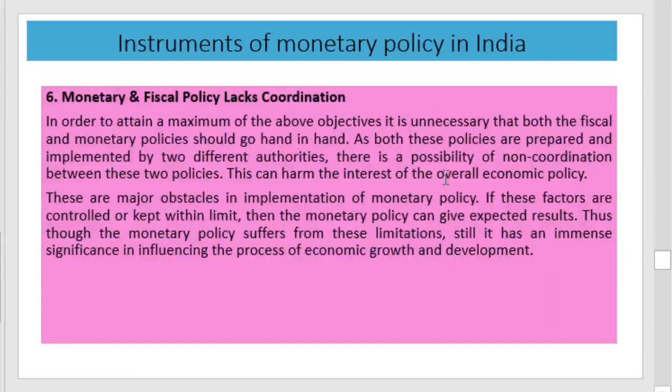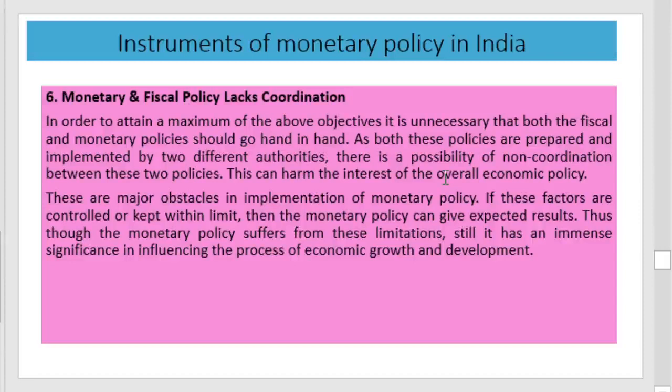And finally, there is a lack of coordination between the monetary and fiscal policy. That is, monetary policies are the policies by the Reserve Bank of India or the central bank, and fiscal policies are the policies of the government of India. If the monetary authority or the central bank decides to control the volume of money supply, and at the same time the fiscal policy or the government decides to increase the public expenditure, then there will be a contradictory mechanism.